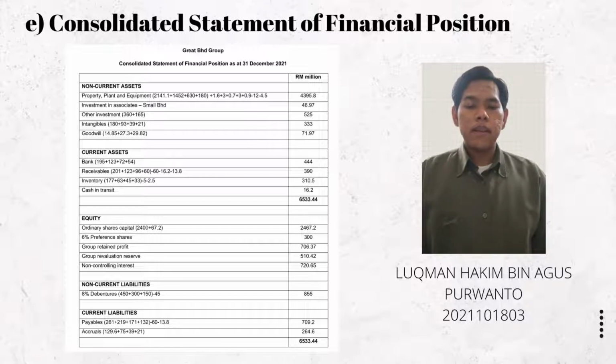Payables, we just add the parent and subsidiaries amounts minus 60 and 13.8 million, just like our receivables, and get an amount of 709.2. And lastly, we include accruals, which is just adding the parent amount and subsidiaries amount, and get 264.6 million. So we get the same balancing figure, which is 6533.44.